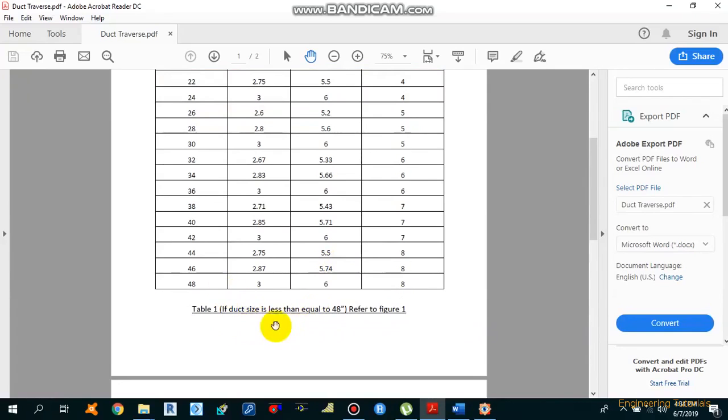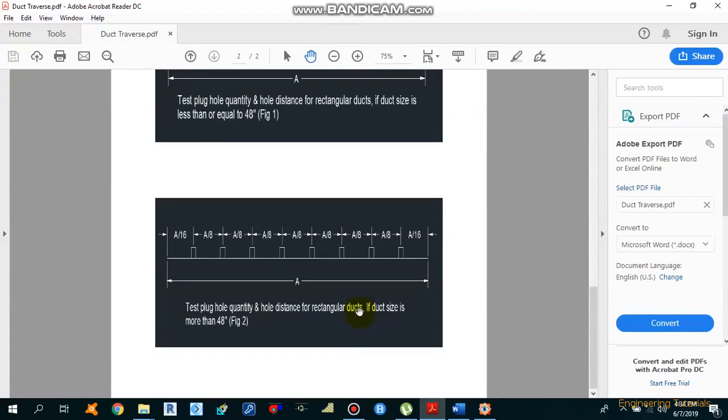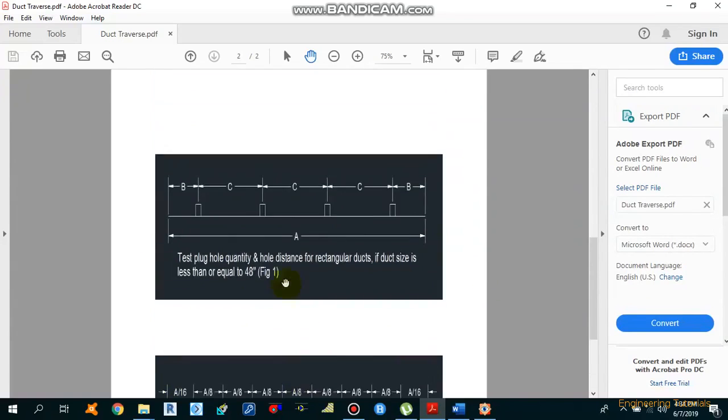And this table is applicable if the duct size is less than 48 inches. If you have a duct size more than 48 inches, you still need to make 8 holes to perform the duct traverse. But if you need to calculate the intervals, that is hole to hole distances, from the inner wall to the first hole, and from the inner wall to the last hole, you need to get these distances from this figure.